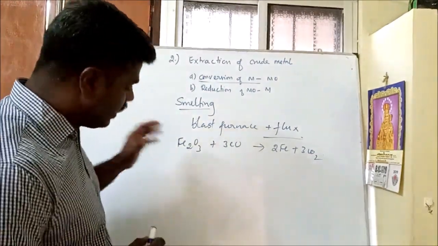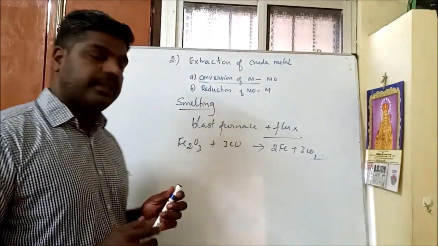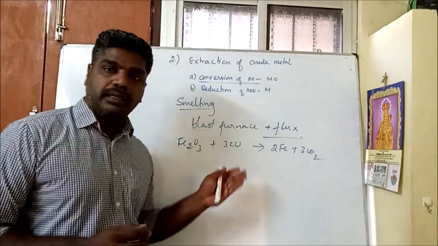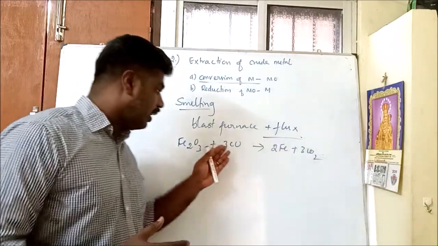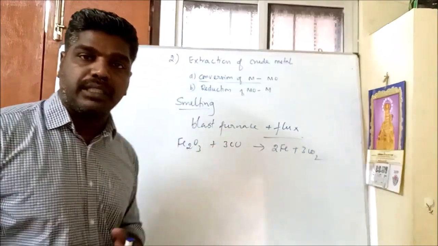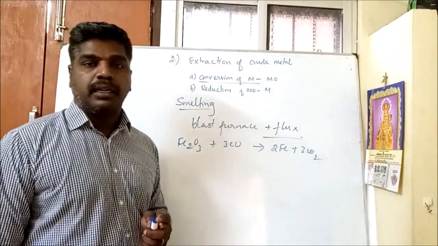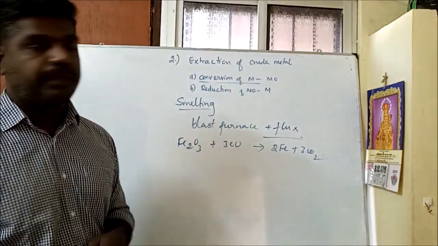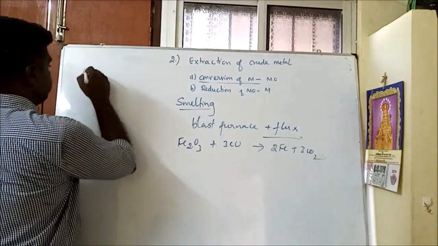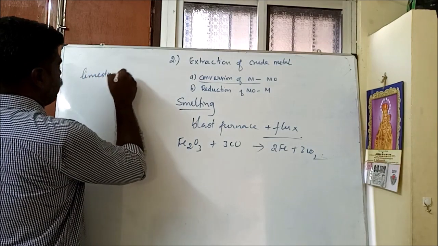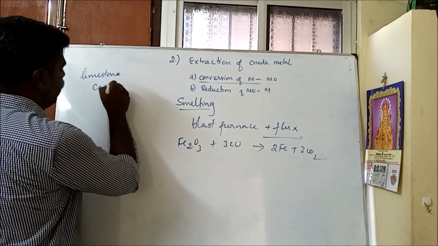During this process, the iron oxide is taken in a blast furnace along with the carbon monoxide reducing agent, and a flux like limestone is added. We know limestone is nothing but calcium carbonate.